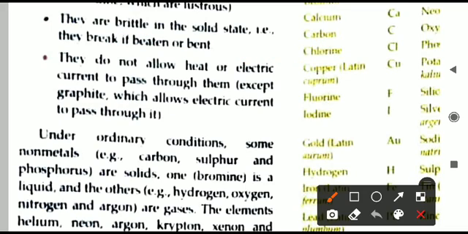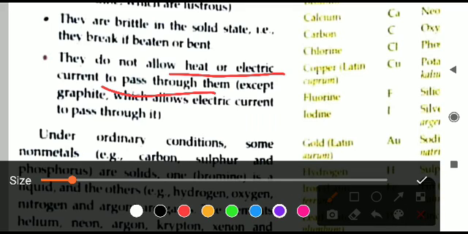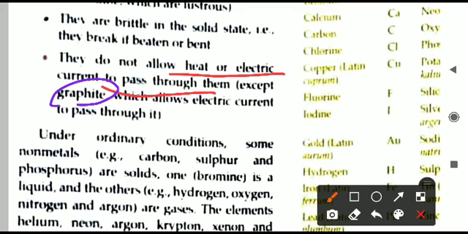Next is, they do not allow electric current or heat to pass through them. Just now we have seen metals are good conductors of heat as well as electric current, but the non-metals are just opposite. They do not transfer heat, they do not transfer electric current also. But here again one exception is there, that is called graphite. Graphite is a non-metal which allows the electric current to pass through it. This is the single non-metal which allows electric current to pass, otherwise no non-metal can do the same thing. So that is one exception you have to remember.